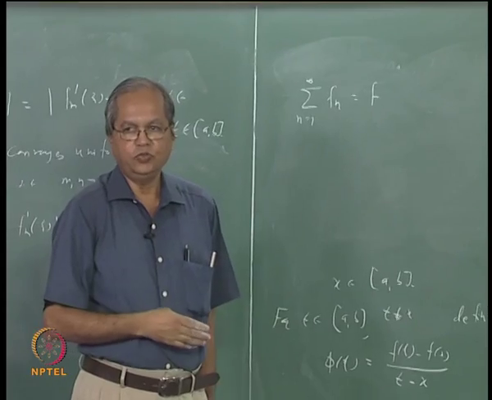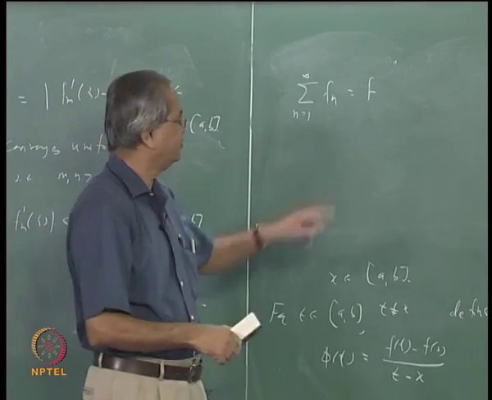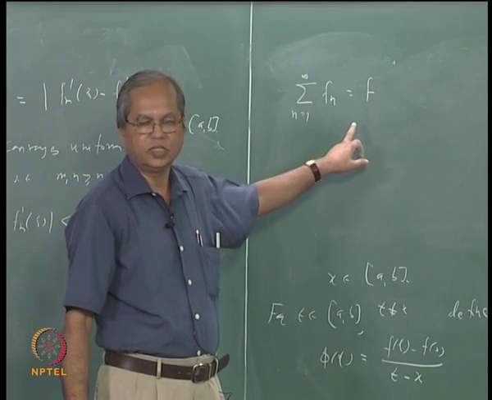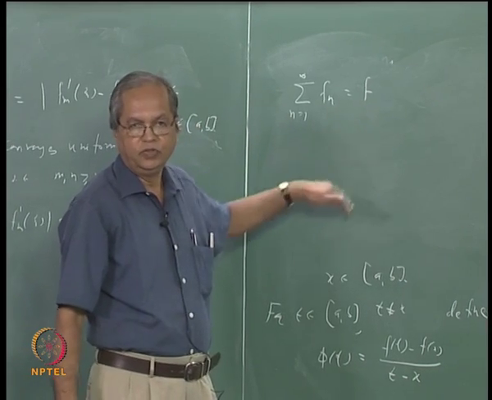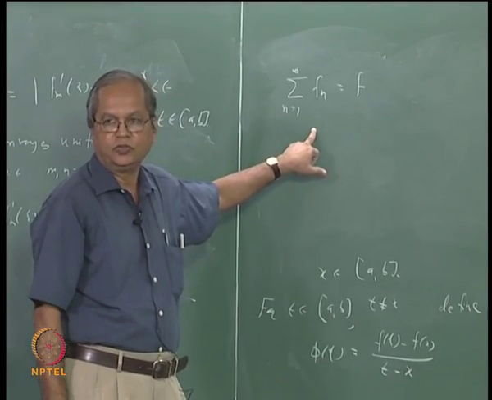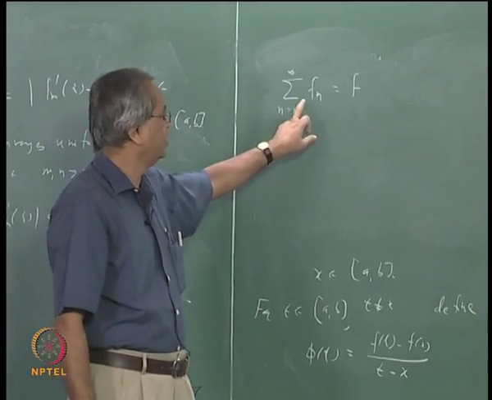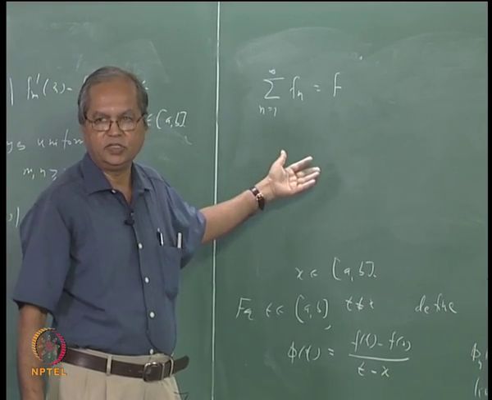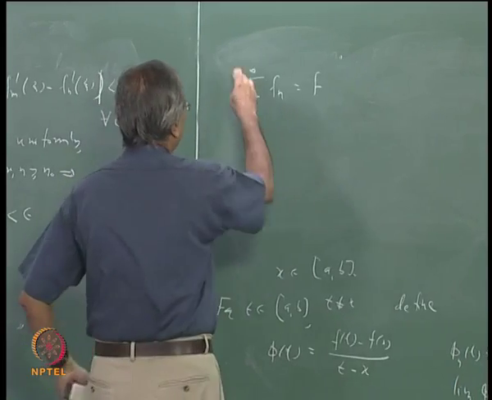But then also you cannot say immediately that you can differentiate the series term by term. It does not follow that sigma fn prime converges to f prime. We will need an additional condition, namely that sigma fn prime should also converge uniformly, and the original series should converge at least at one point. Then we can differentiate the series term by term. So let us just record those observations.